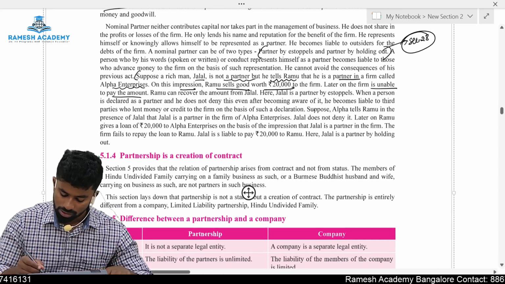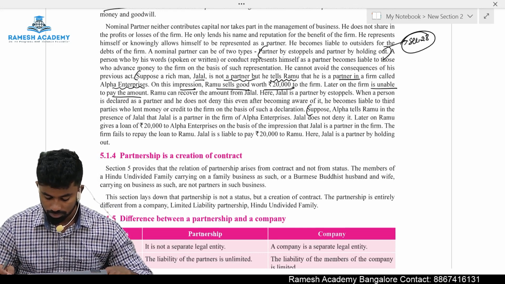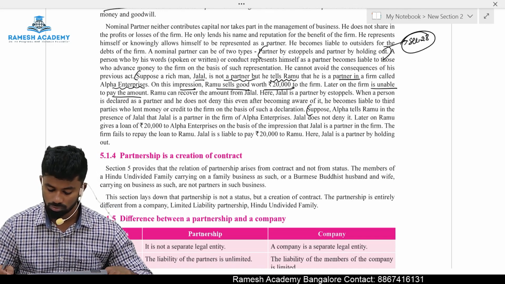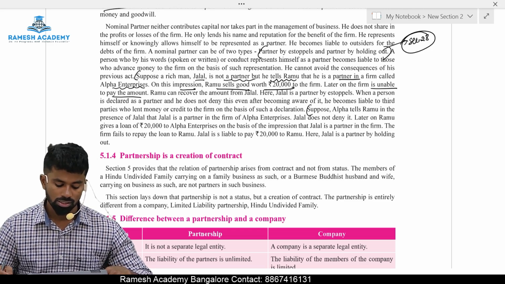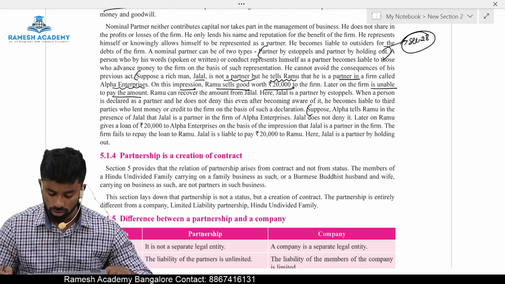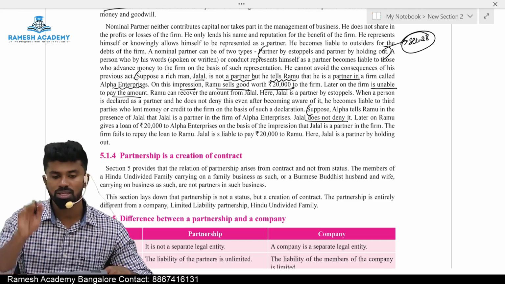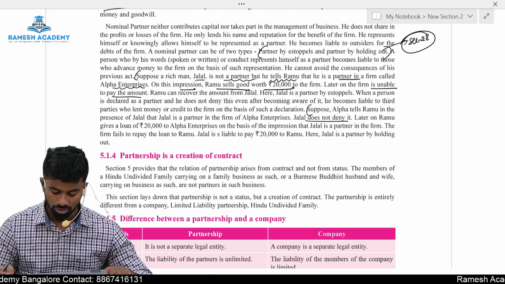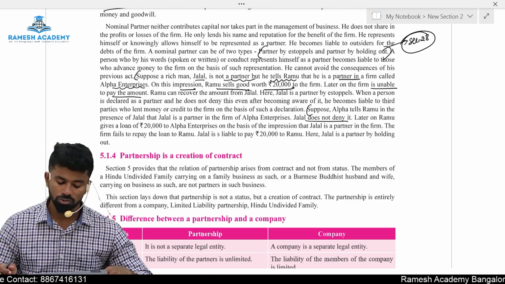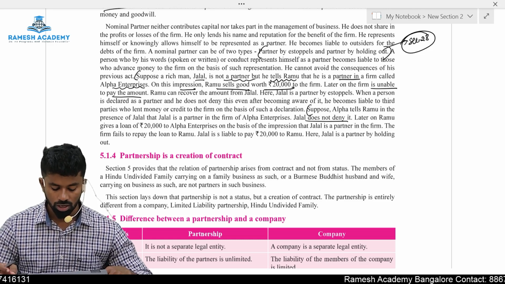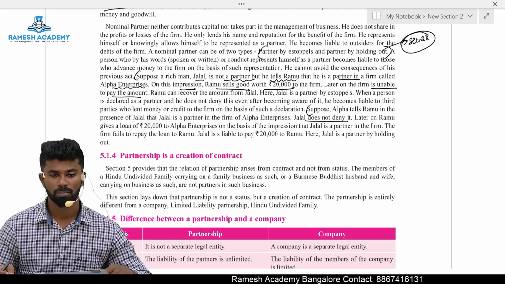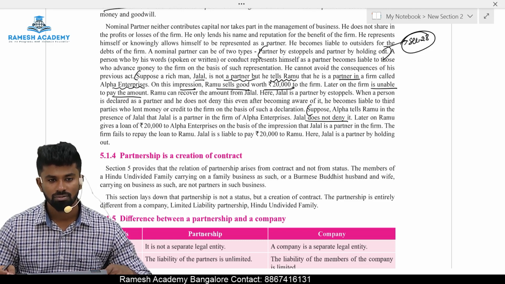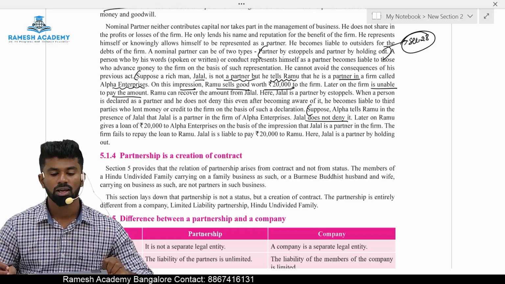Okay, yes. Suppose one more example. Suppose Alpha, an enterprise, tells Ramu in the presence of Jalal that Jalal is a partner in the firm, even though he is not. Jalal does not deny it, meaning he remains silent. Later on, Ramu gives a loan of 20,000 to Alpha Enterprises. Now the question is, will he be held responsible? In the second example, will Jalal be held responsible?